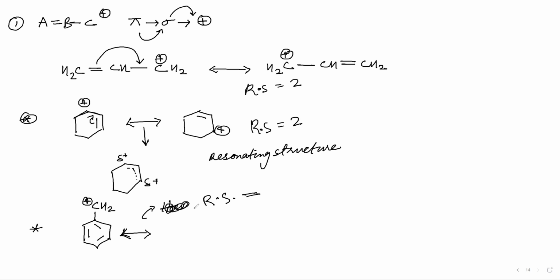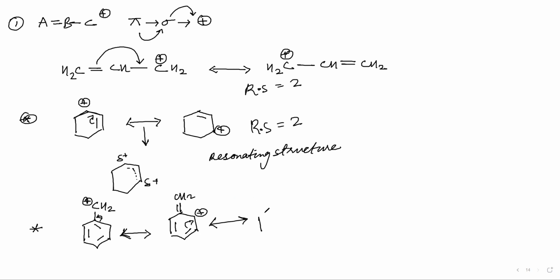Getting 4. Correct. There will be 4 resonating structures. CH2, the first one will be like this. This will be double bonded, and this will be like this.